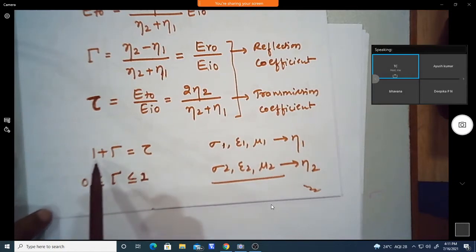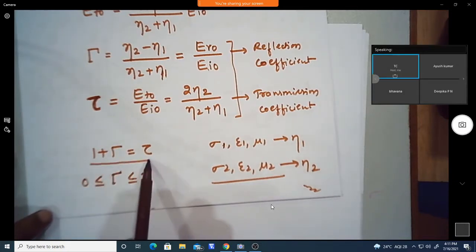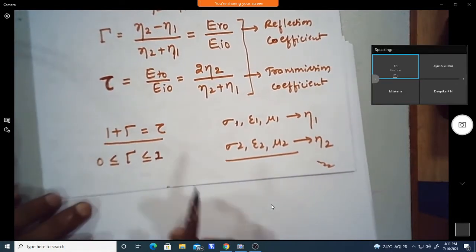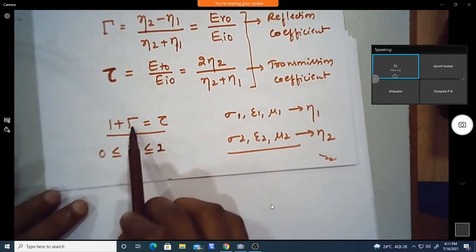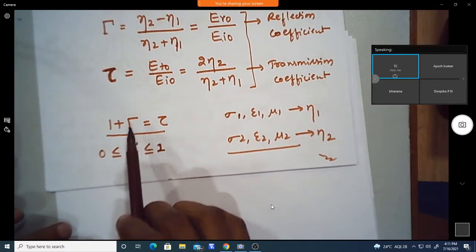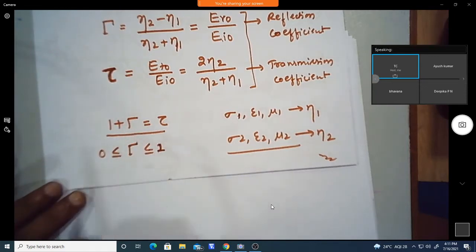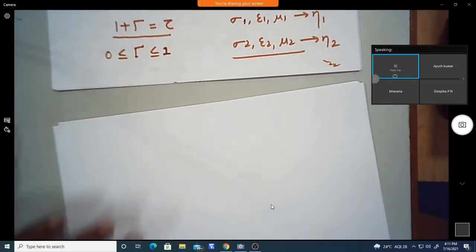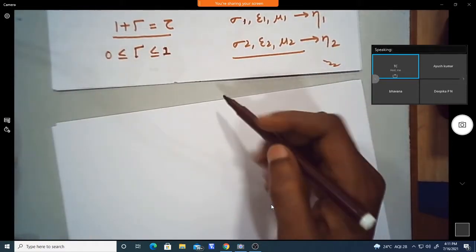And the relation which we have seen: 1 plus gamma is equal to tau, which is the transmission coefficient, and gamma is the reflection coefficient, which lies between 0 to 1. Now let us take a particular case. Whatever we discussed yesterday is a general case.